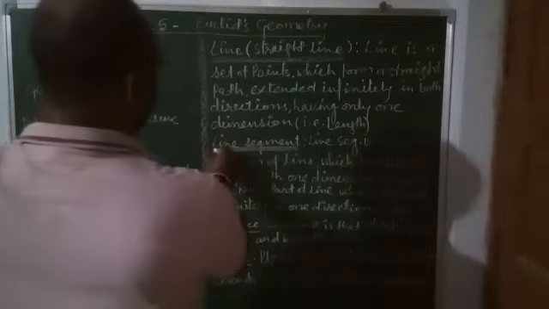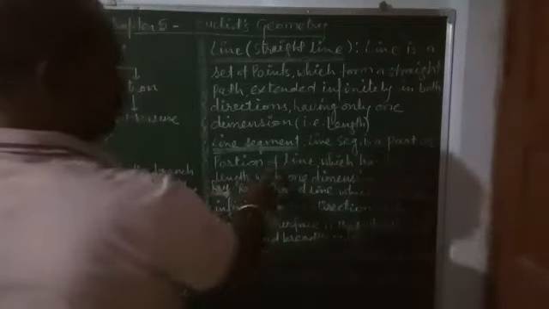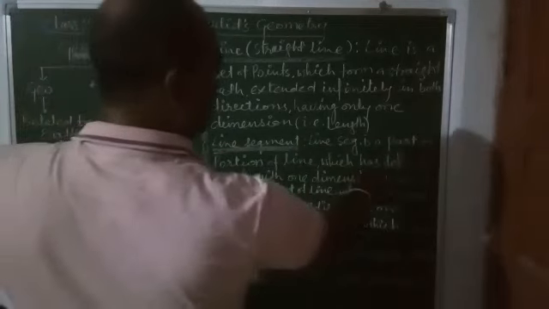The next object is line segment. Line segment is a part or portion of a line which has definite length with one dimension only, that is length.